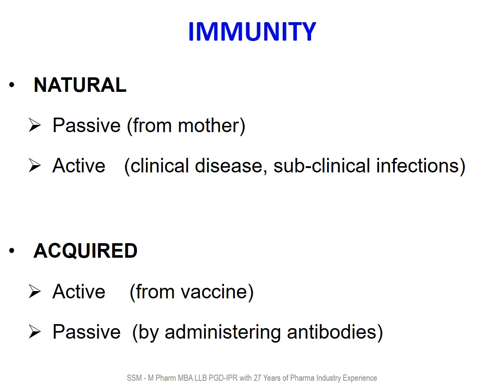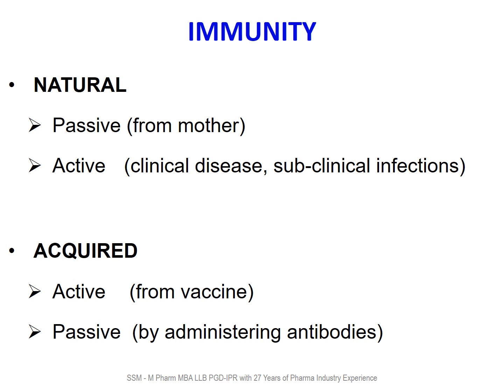Immunity. There are two types of immunity: natural immunity and acquired immunity. Natural immunity is again of two types: passive natural immunity and active natural immunity. Passive natural immunity is when the child drinks the milk of the mother. That milk contains antibodies, and those antibodies go to the child through the milk. So the ready-made antibodies are going from mother's milk to the child. That is passive natural immunity.